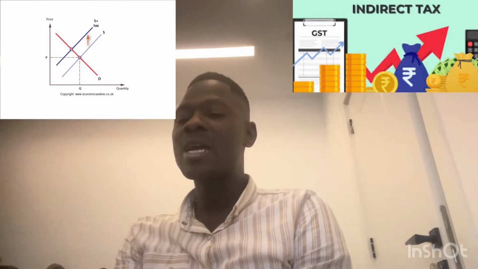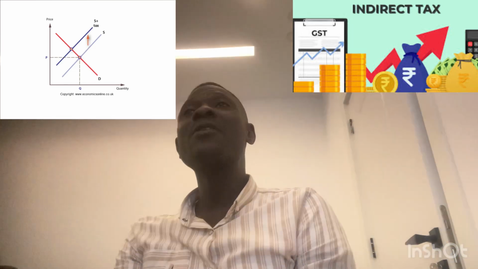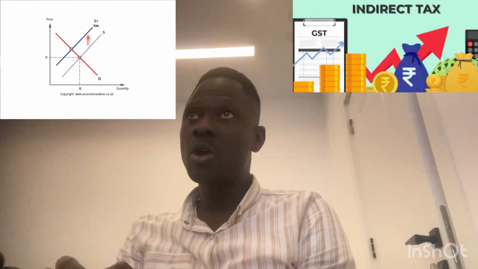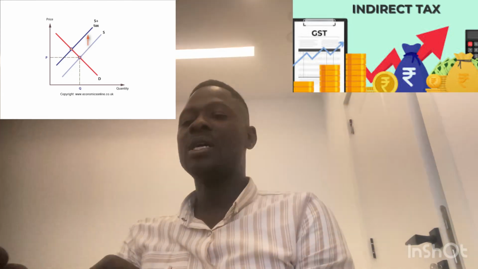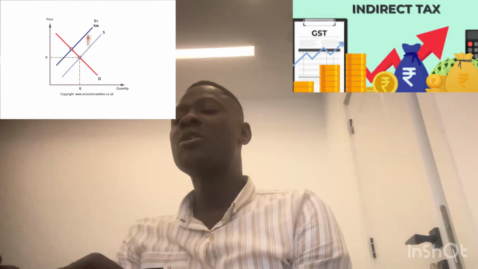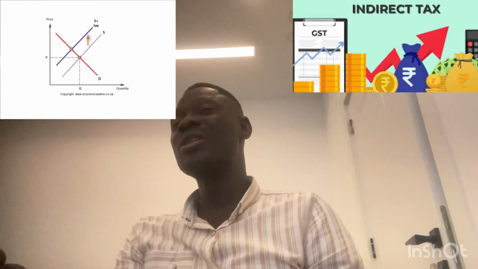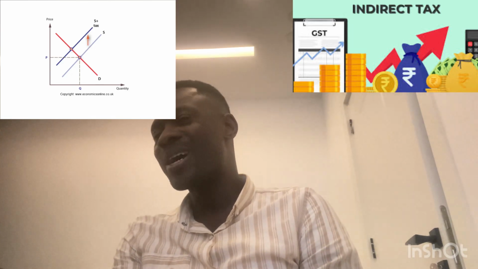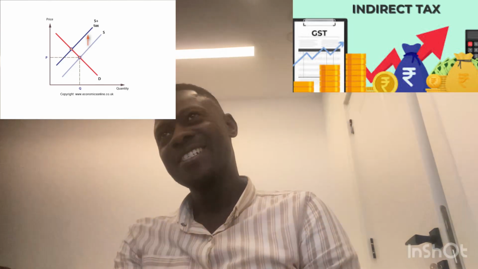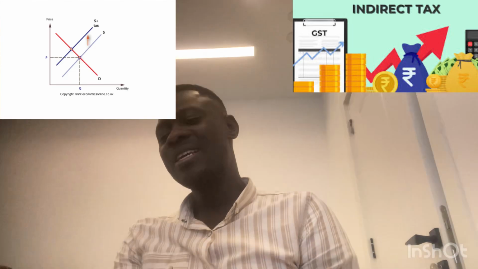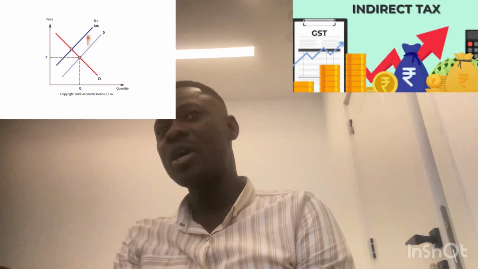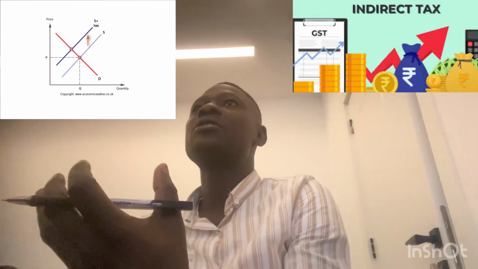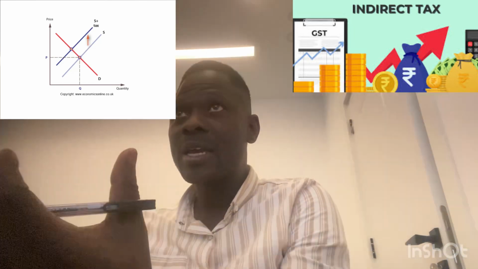There's an increase in price of a product because firms have to react. They have to respond towards an increase in cost of production. So the situation will be an increase in cost of production will reduce the quantity supplied in the market. Without reducing the quantity supplied in the market, you cannot raise the price. So the first thing they do is find a way to ensure that consumers find it difficult to buy.